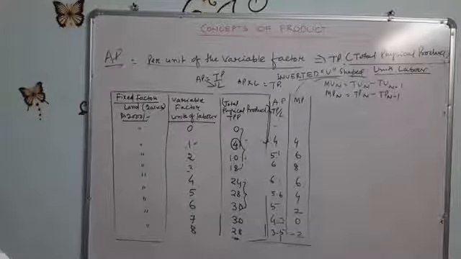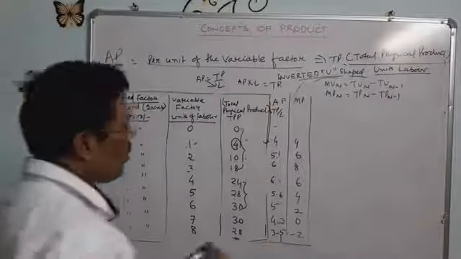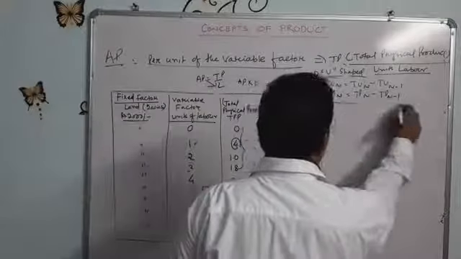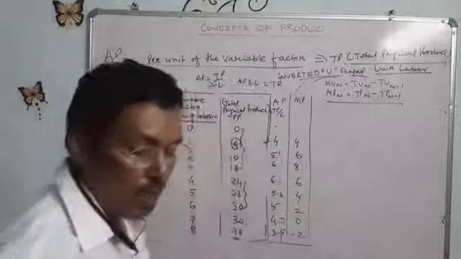In this case, the marginal product has one formula: total product of n minus total product of n minus 1.